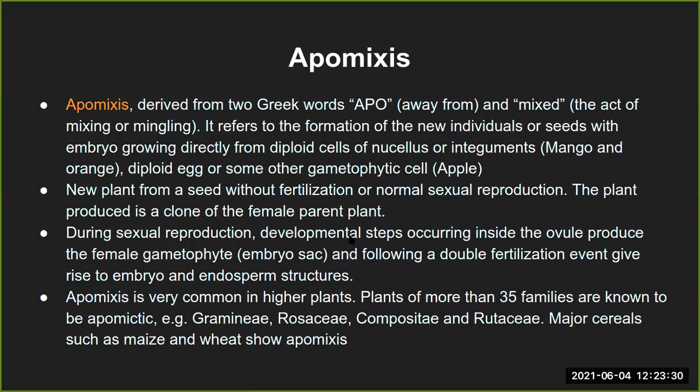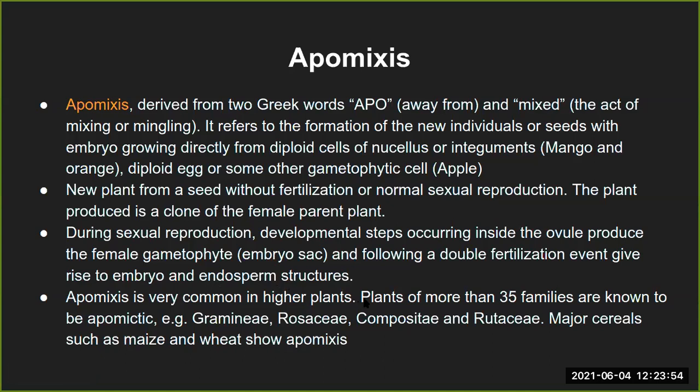But as of now, what I was aware of was that it only generates the female gametes even in the next generation of plant, and that may or may not continue into further generations. So during sexual reproduction, the development steps occur inside the ovule and produce the female gamete, and then give rise to the embryo and endosperm structure.